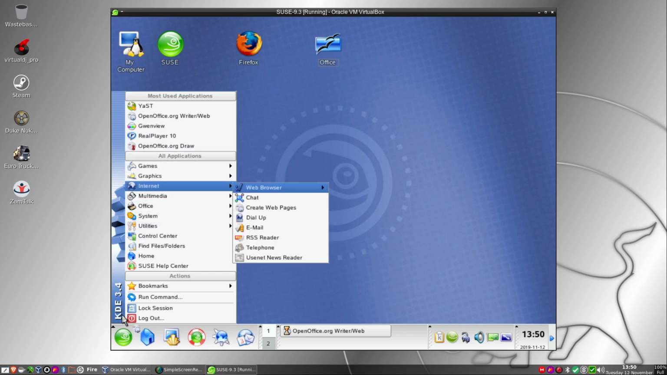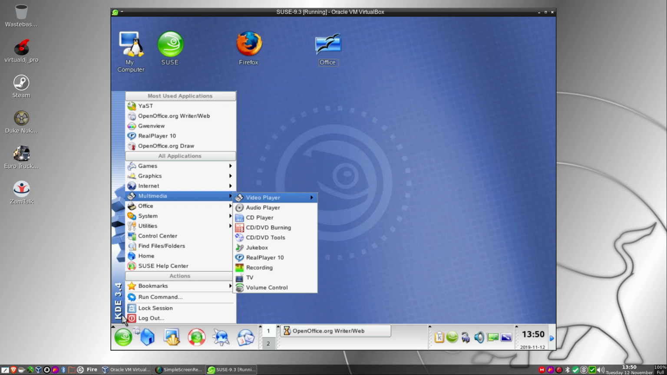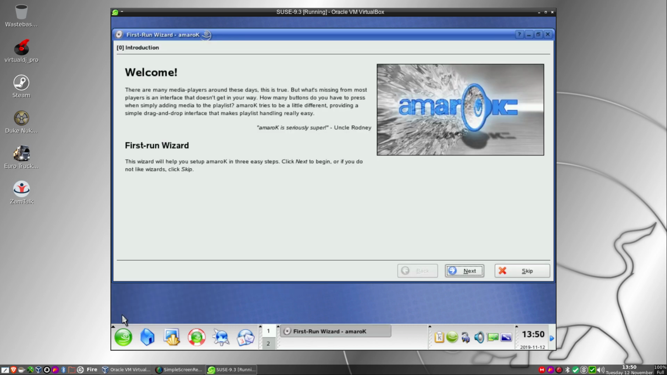What's in the internet? Oh yeah, we got dial-up, an RSS reader, telephone, and Usenet newsreader. I wonder what happened to Usenet. Do people still do it? We got Caffeine for our media player, which is an excellent media player, by the way. Audio player, not sure what they're using. Oh, it's Amarok.